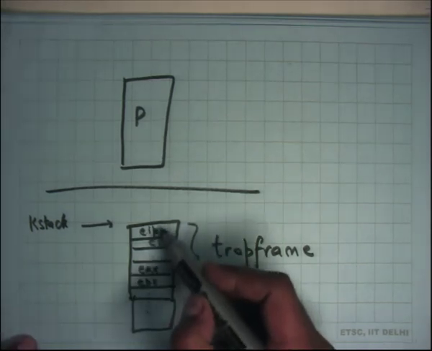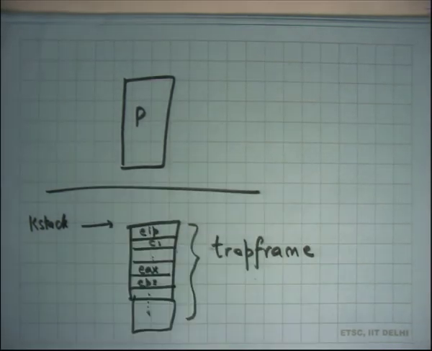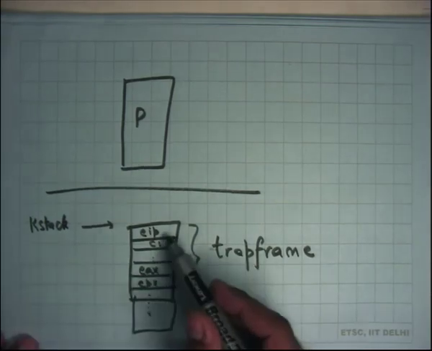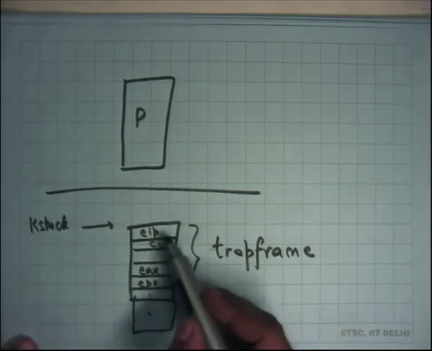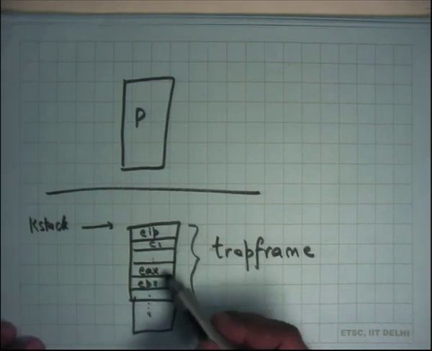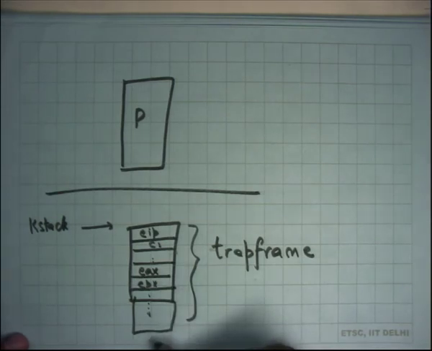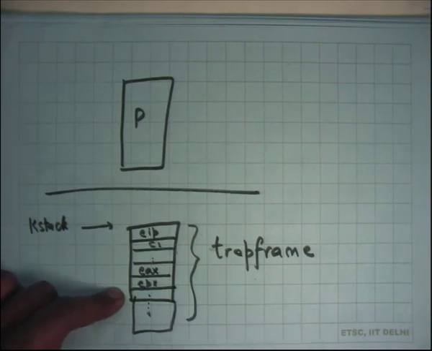The first thing a kernel does at the entry, the first thing the handler will do, is create this trap frame. The first 5 entries of the trap frame have already been created by the hardware. The next entries, depending on the number of registers in the architecture, you are going to create in software by hand, okay. And now you are going to execute the logic.